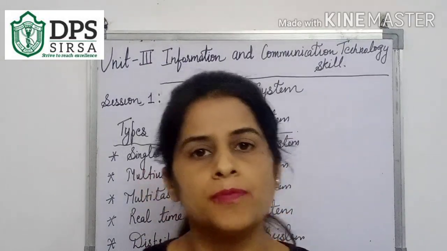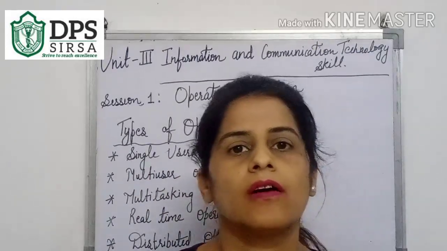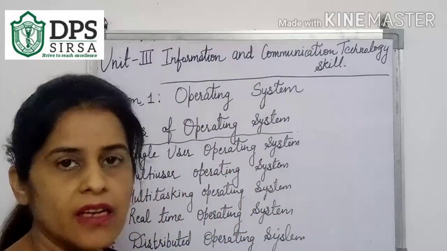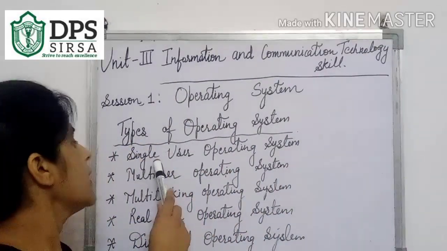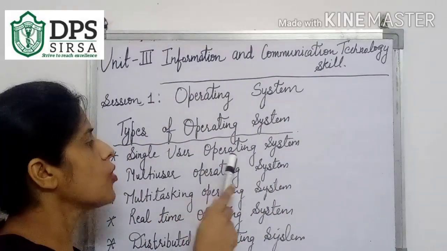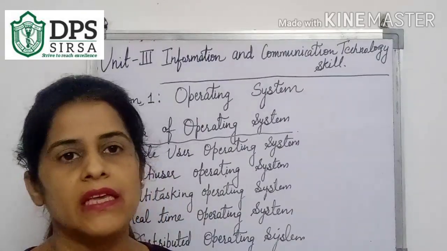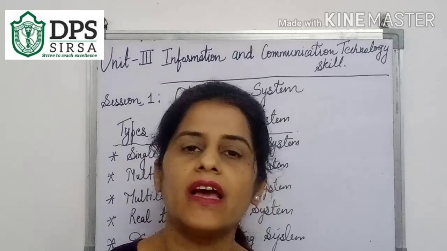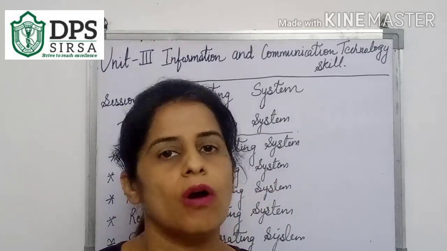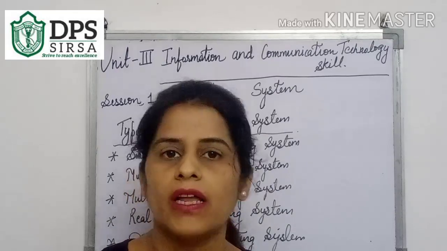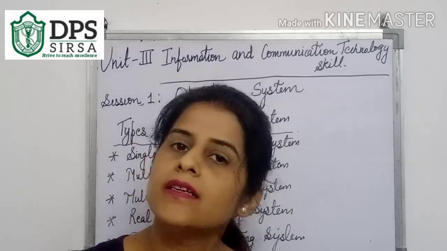Next is types of operating system. Operating systems are of many types from the beginning till now. The first operating system was the single user operating system. What does single user operating system mean? At that time only a single person could do work on the system. So this is called a single user operating system.